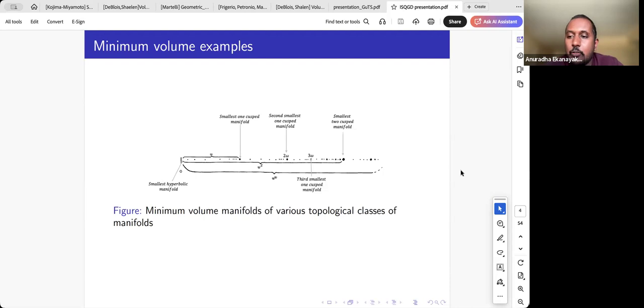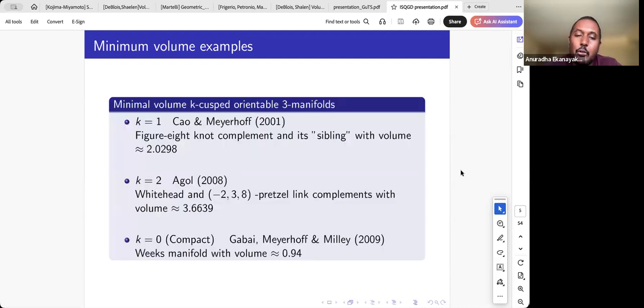Right. So here's a list of known results that belong to this category. The first one is Cao and Meyerhoff. They showed that the figure-8 knot complement and what they called the sibling of the figure-8 knot complement are the smallest hyperbolic three manifolds with one cusp. And then Adams showed that the Whitehead link complement and one of the Pretzel link complements are the smallest two cusp manifolds.